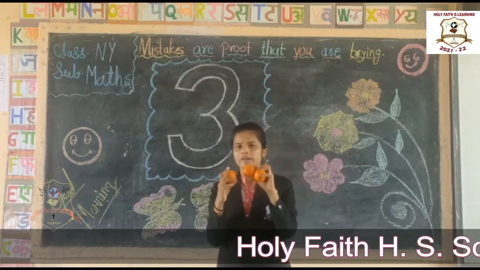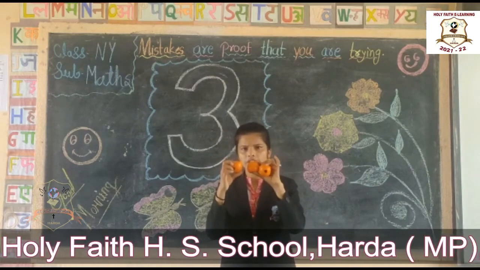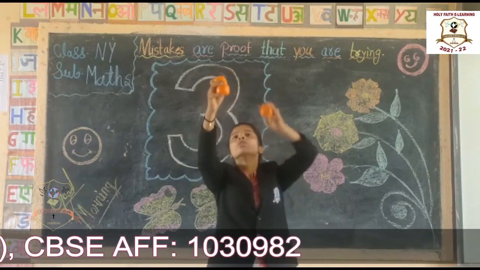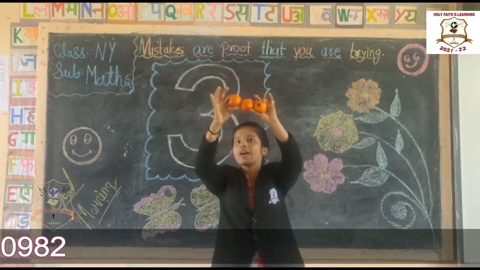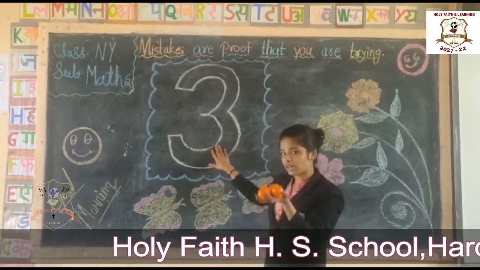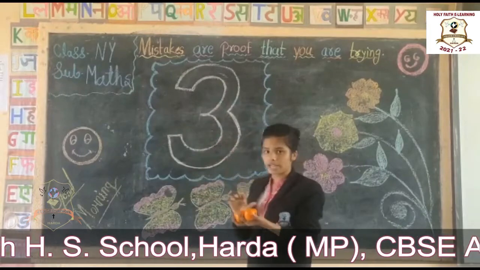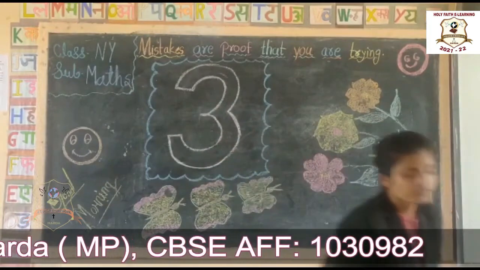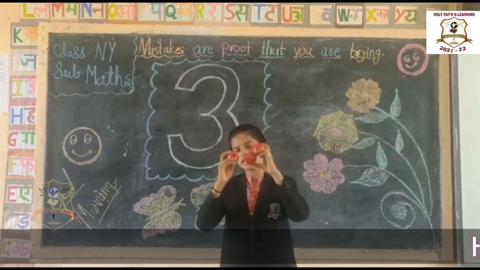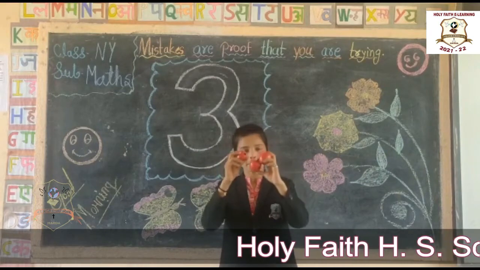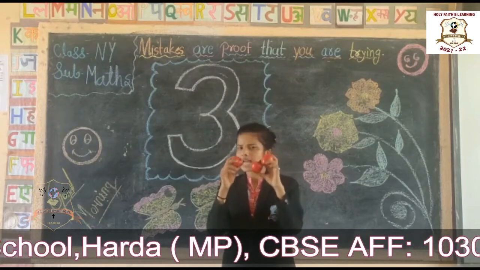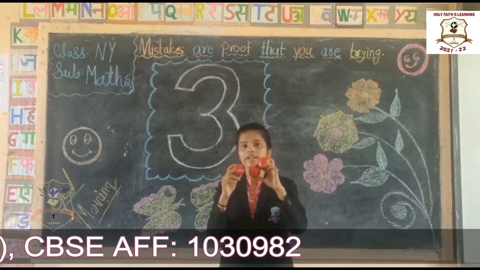Yes. Now tell me, how many oranges I have? Let's count it. 1, 2, 3. How many oranges I have? 3. Okay, students. This is number 3. Okay. Now tell me, students, what is this? These are apples. Okay. How many apples I have? Tell me. Let's count it.